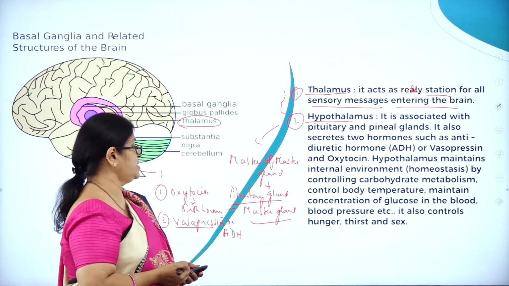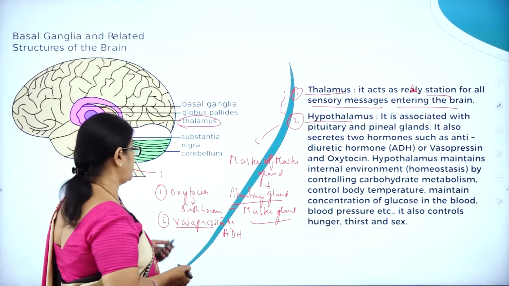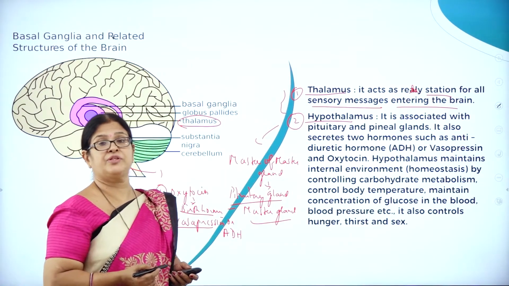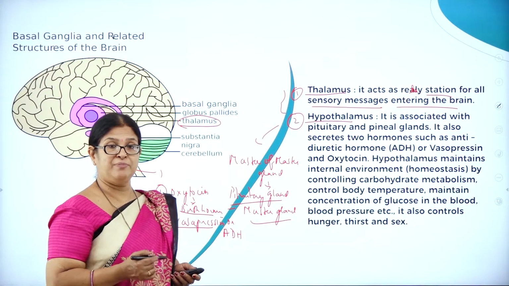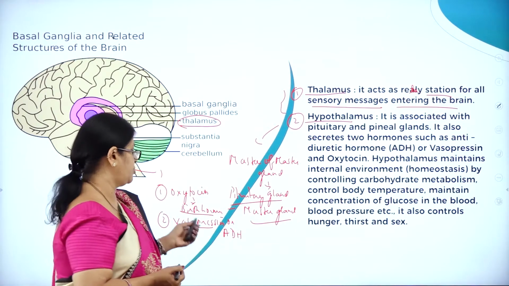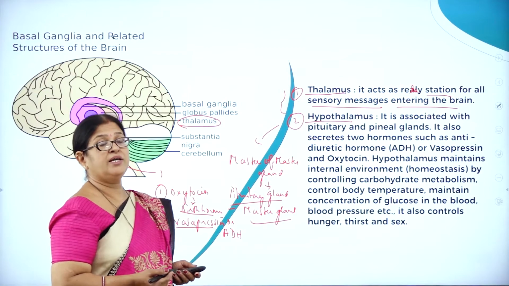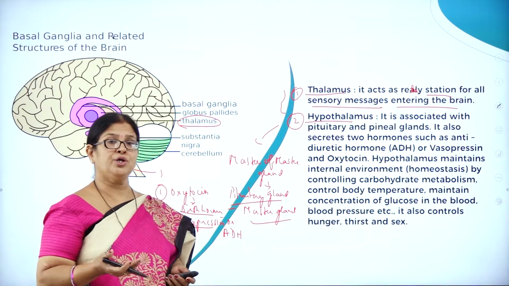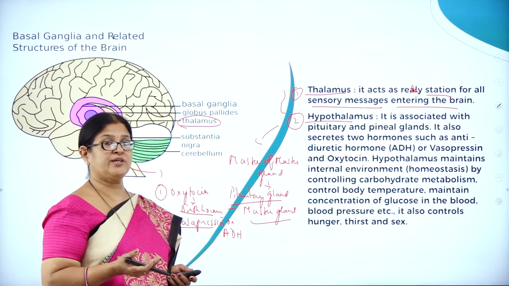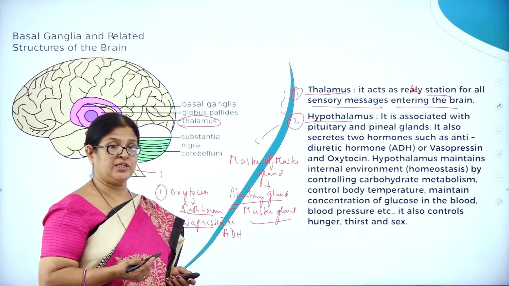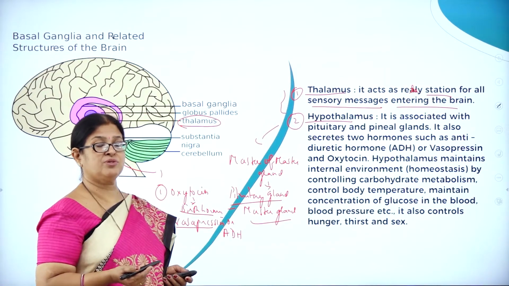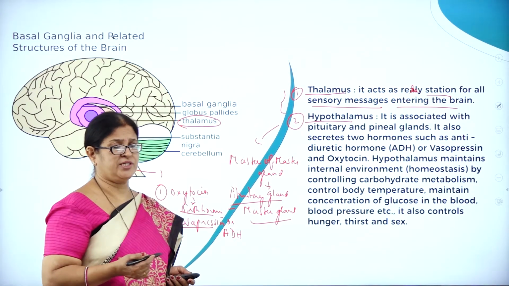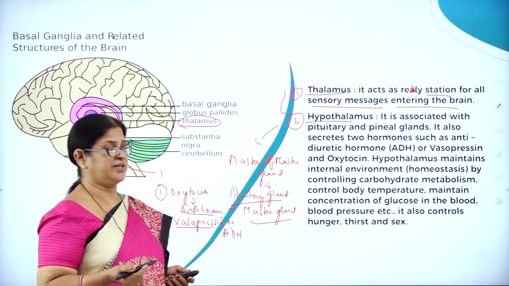So hypothalamus produces two types of hormones. Oxytocin is called the birth hormone, which is very important for women at the time of childbirth. Hence it is also called the birth hormone. And vasopressin is very important, as it regulates the water content in the urine. Hyposecretion of ADH will lead to water diuresis. Hypersecretion will lead to concentrated urine. Dilute urine, hyposecretion. Concentrated urine, hypersecretion.